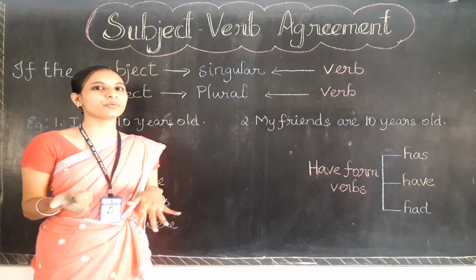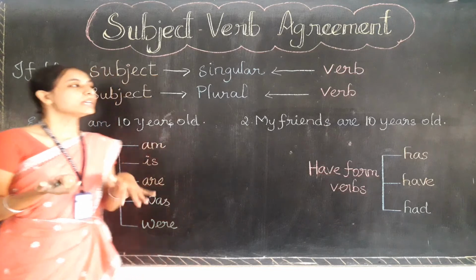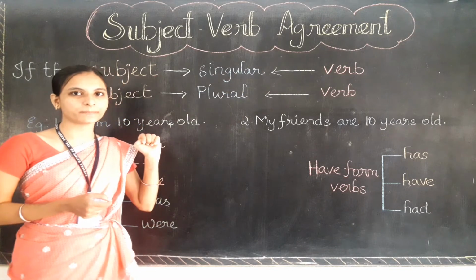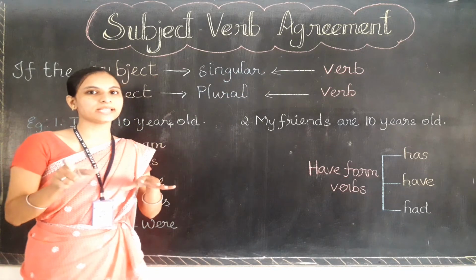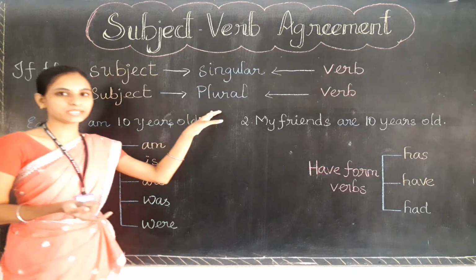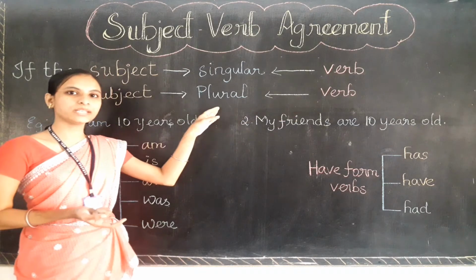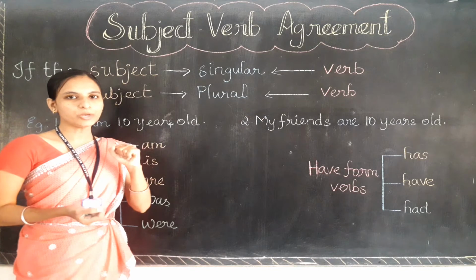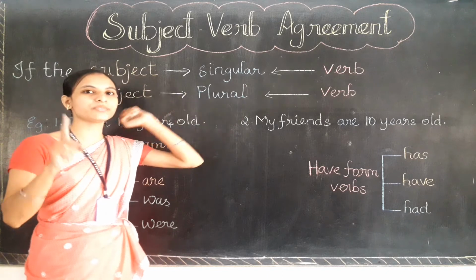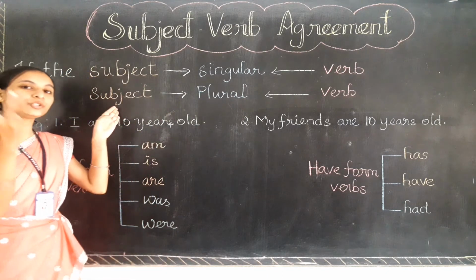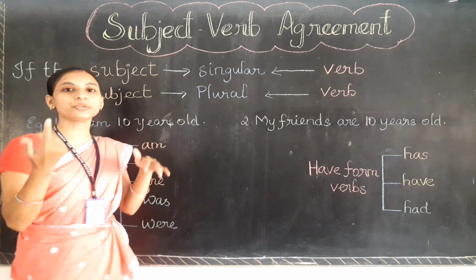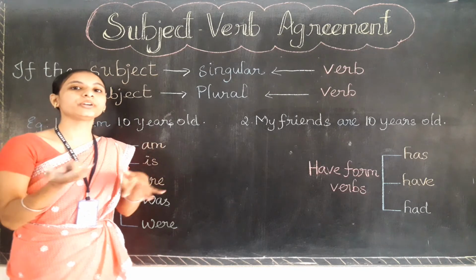So why am I giving you this example? You will come to know now, because in a sentence if the subject is singular, the verb also comes in singular number. So there will be an equal number in a sentence of subject and also verb. Suppose if the subject comes in plural, the verb also comes in plural only. So if the subject gets 1 point, the verb also comes with only one. If the subject comes with 2 points, the verb also comes with two, which refers to the 2 persons.